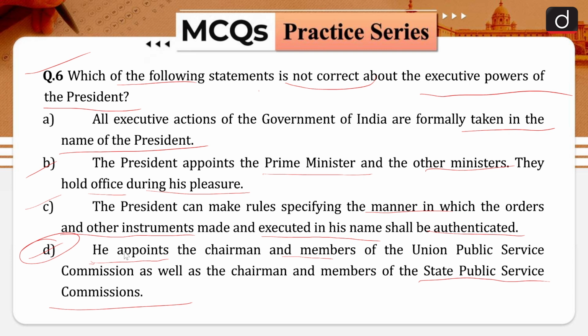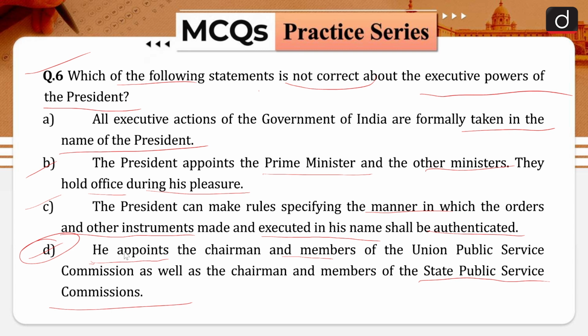He or she shall appoint the Chief Justice of India and the judges of the Supreme Court and the High Courts. While making such appointments, the Constitution requires him or her to consult the Chief Justice of India other than his own appointment and such other judges of the Supreme Court and the High Court as he may deem necessary.